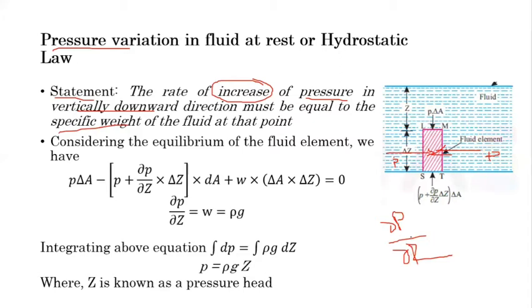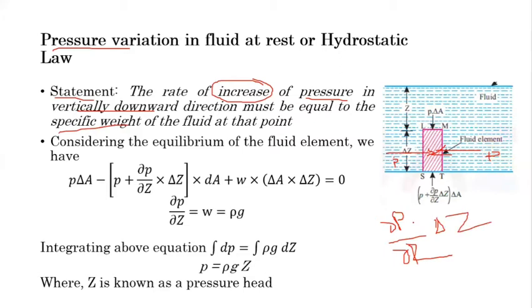So this is the rate of change, but we require the change of pressure between these two surfaces, say surface LM and surface ST, and they have an elevation difference of delta Z. So the pressure difference between LM and ST must be the rate multiplied by the distance, which is nothing but delta Z.